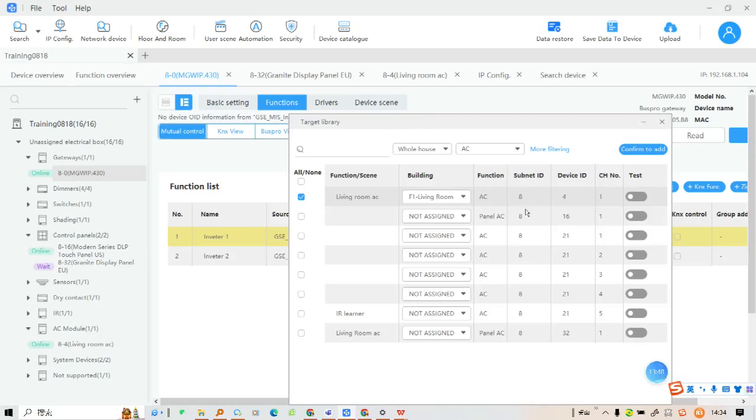But if I select the panel to be fully controlled, meaning select the operation and the control, then I must select panel AC to upload to the cloud, so I can use OnPro to control it. So that's the difference.